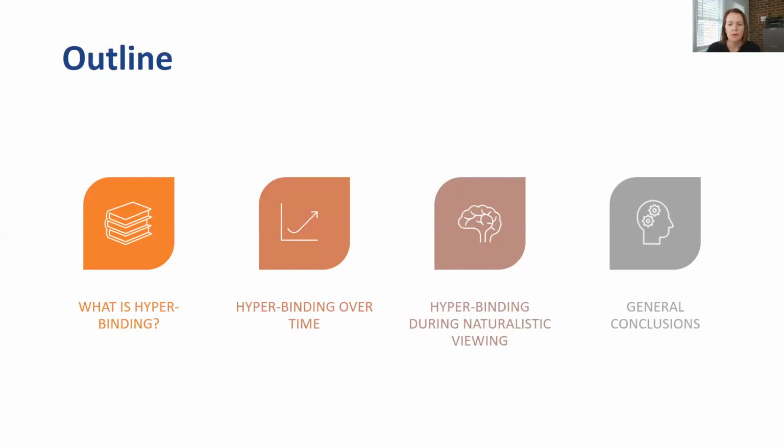And then I'm going to move on to how this sort of hyperbinding effect might extend to our encoding of naturalistic stimuli, such as movies. And finally discuss the theoretical and practical implications for older adults' memory in everyday life.